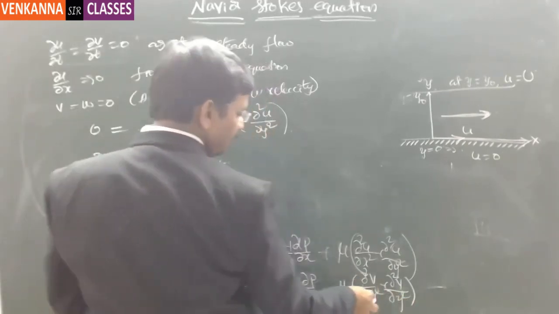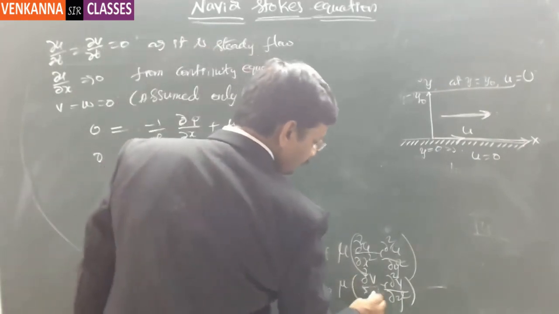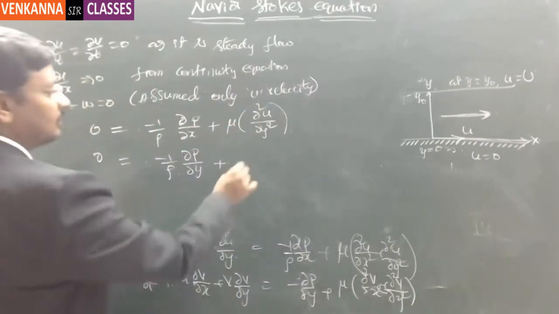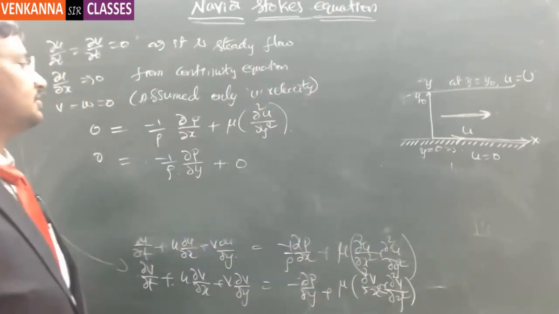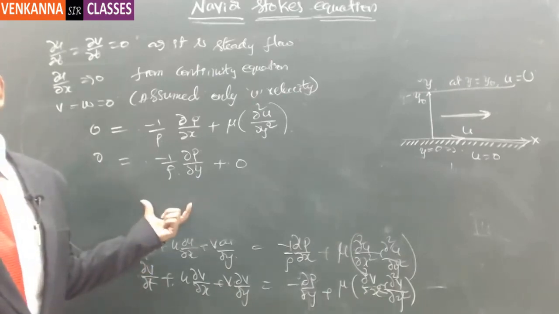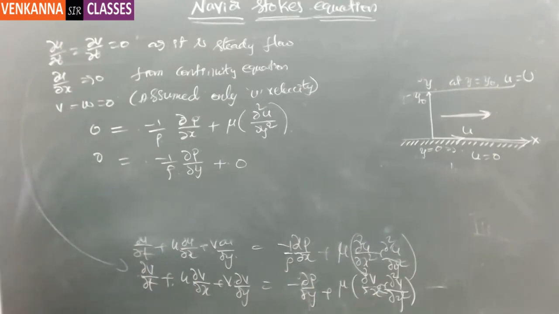And then here also dou u by dou y, dou v by dou x is equal to 0. Then dou square v by dou x square is also 0. Then this will be completely 0. So this is the most simplified form of the Navier-Stokes equation. Got it? Understood or not?